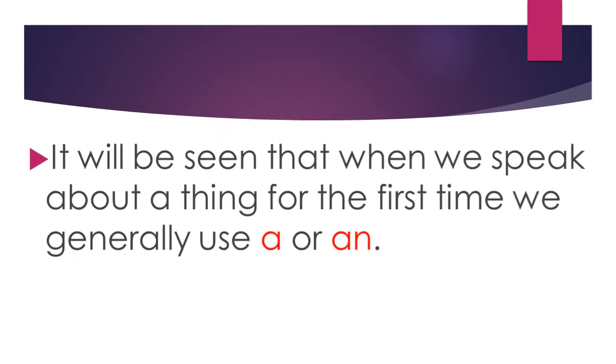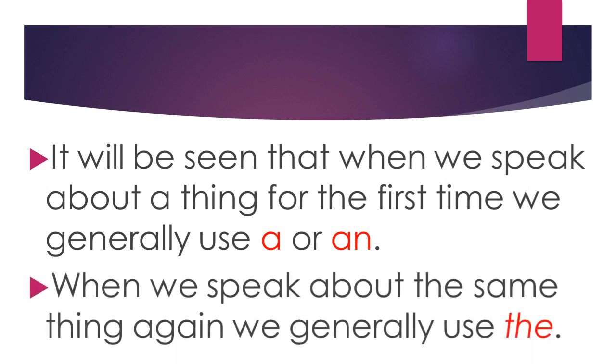It will be seen that when we speak about a thing for the first time, we generally use a or an, and when the same nouns are repeated in the sentence. See, when we speak about the same thing again, we generally use the. So, it might be clear to you, if the nouns have been used once for the first time, there we generally use a or an, and if the same nouns have been repeated in the same sentence, there we use the.